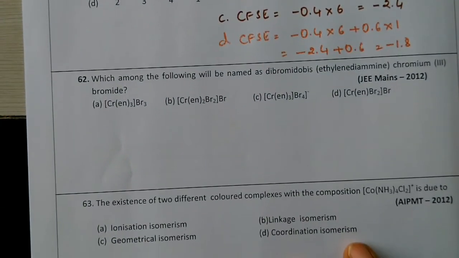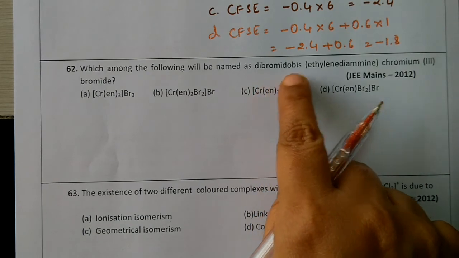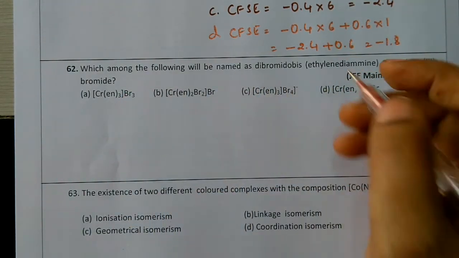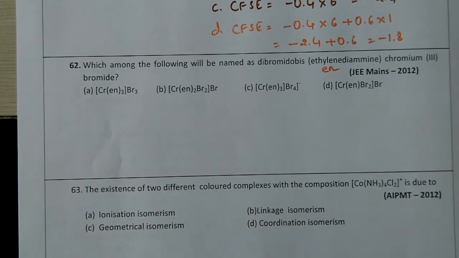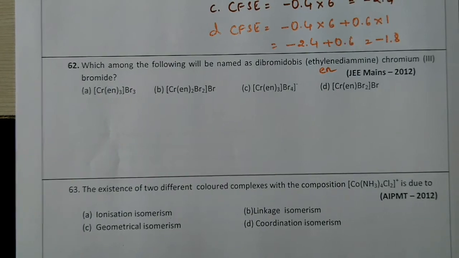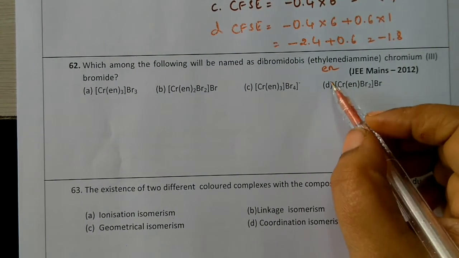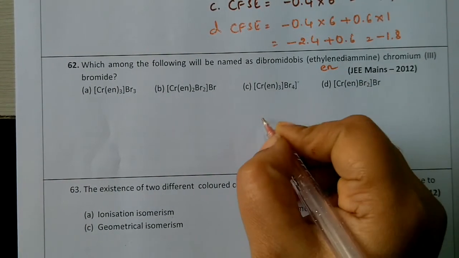Next question, IUPAC nomenclature. Which among the following will be named as dibromido bis ethylene diamine chromium 3 bromide? Ethylene diamine is en here. Dibromido bis: bis is 2 times en, dibromido is Br2. We can write the name also.